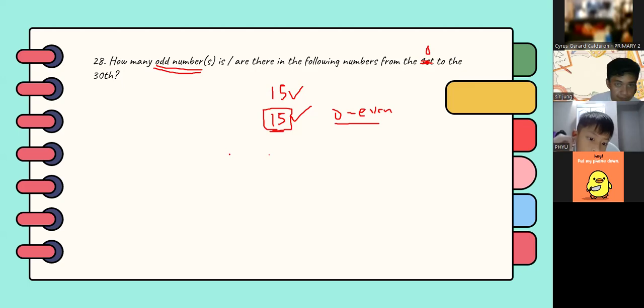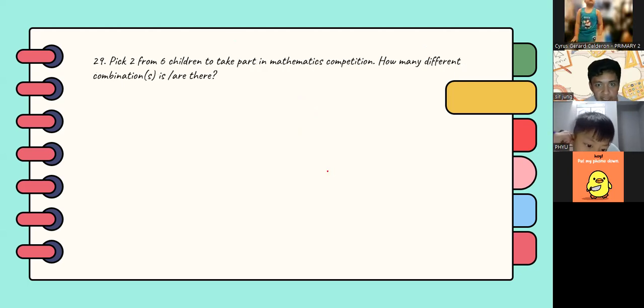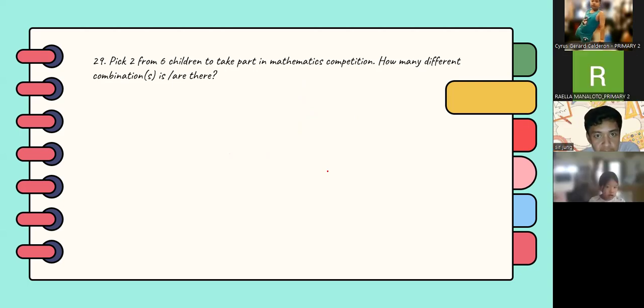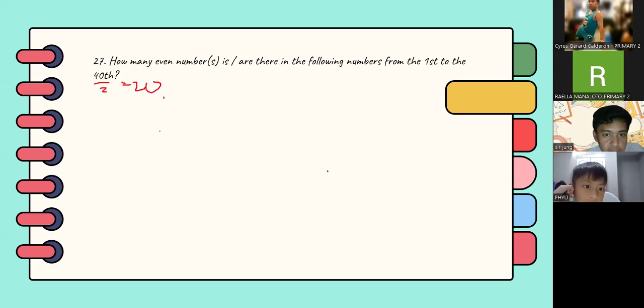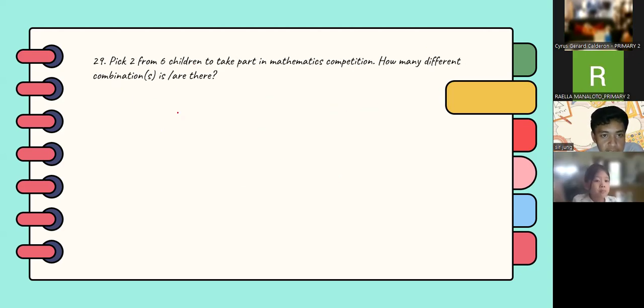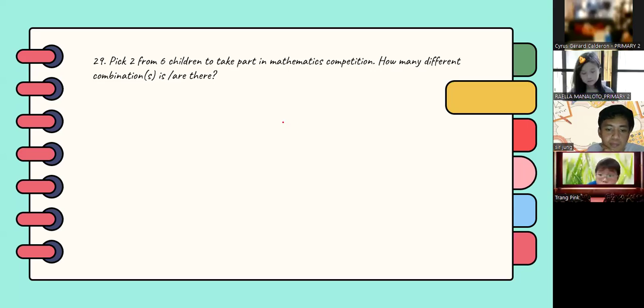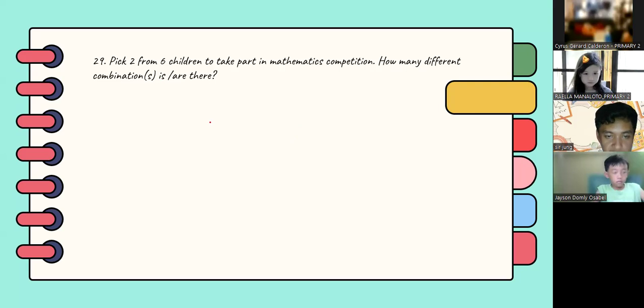So, any questions? No question. Okay. We'll proceed to number 29, the second to the last number. You already know how to do combination, right? Okay, Mr. Zyrus, you have a question? Number 27? Yeah. The answer is 20. Okay, Miss Rayla, you have a solution for number 29? nCr. Yes, that's correct.